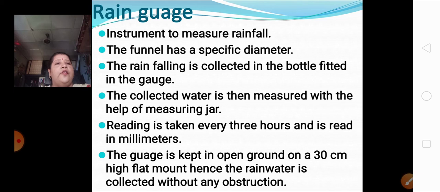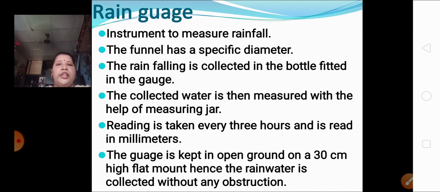Reading is taken every 3 hours and is read in millimeters. Whatever water is getting collected in the bottle, by pouring it into the measuring jar, that reading is taken after every 3 hours. From that we come to know how many millimeters of rainfall is received by that place. Rainfall is measured in millimeters. The unit of measuring rainfall is millimeters. The instrument used for measuring rainfall is a rain gauge.